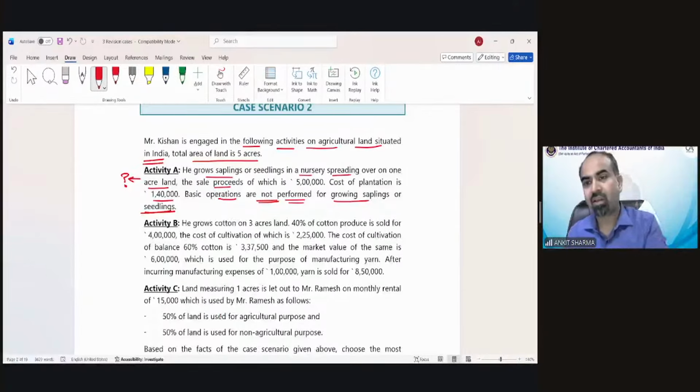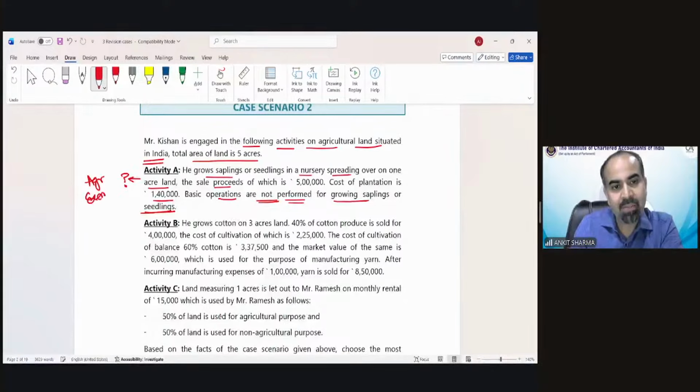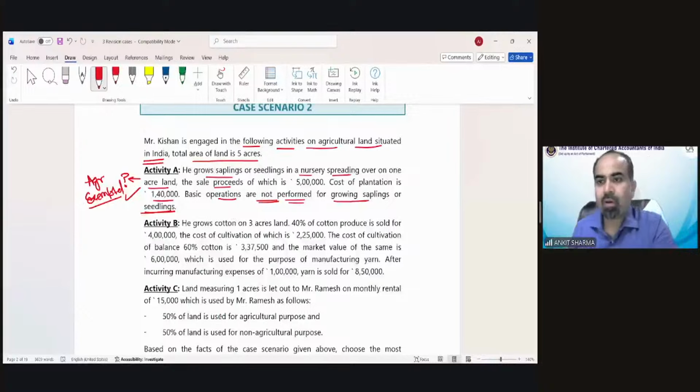Gayatri is saying agricultural income. Yes, exactly. So that would be an agricultural income, of course, students, and that is going to be exempted completely. Rama is saying basic operations are not in provisions, so it is exempted according to me. Yes, according to the Act, it is also exempted. So it is irrelevant in case of nursery business whether basic operations have been carried out or not.